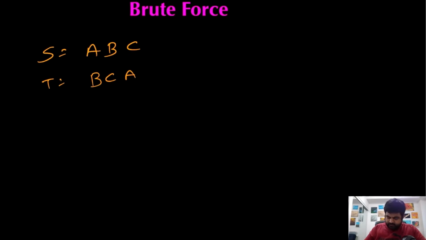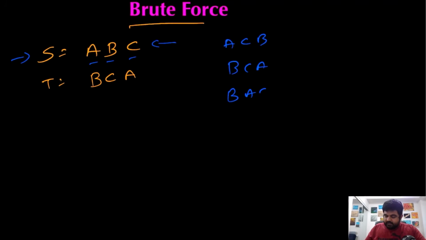So the first approach to solve this problem is actually a brute force way. In the brute force, what we are going to do is we take the string s. This string is comprised of three different characters. So what we do is we make all the possible words that we can make from this given string s. We can make words like a c b, b c a, b a c, c a b, and so on and so forth. So we would be able to make a bunch of different possible words out of this given string s.